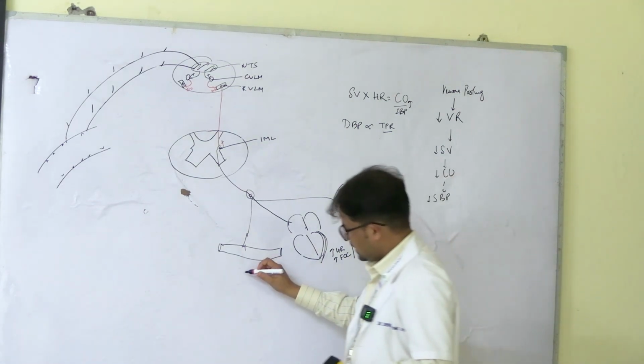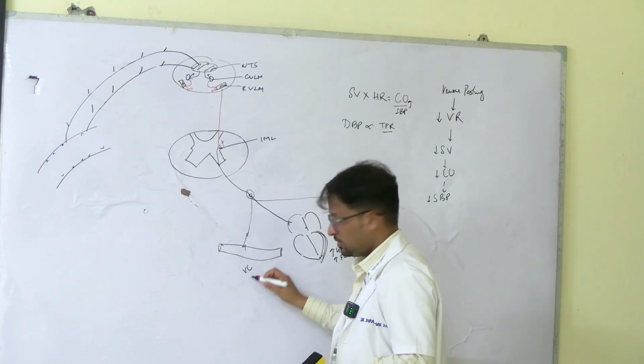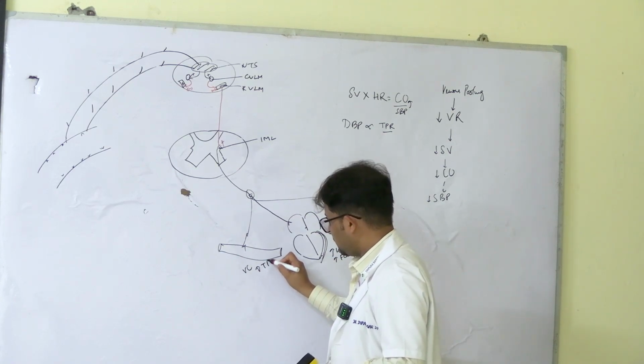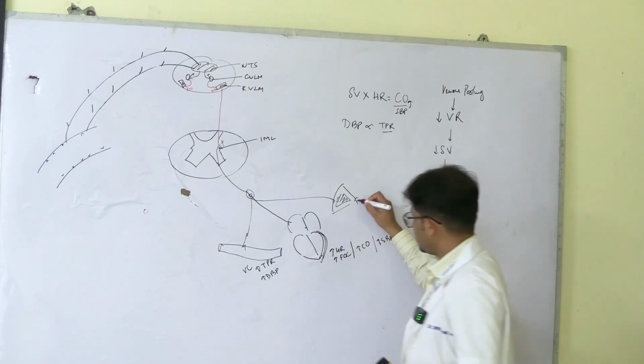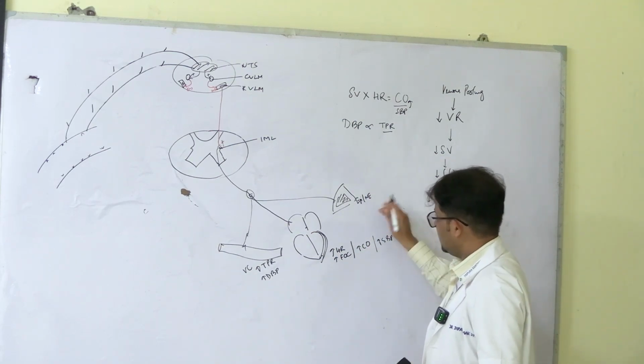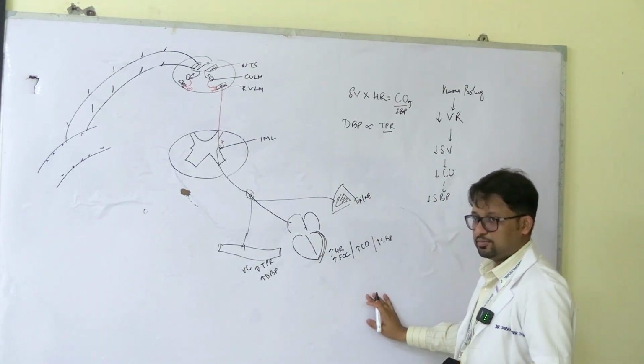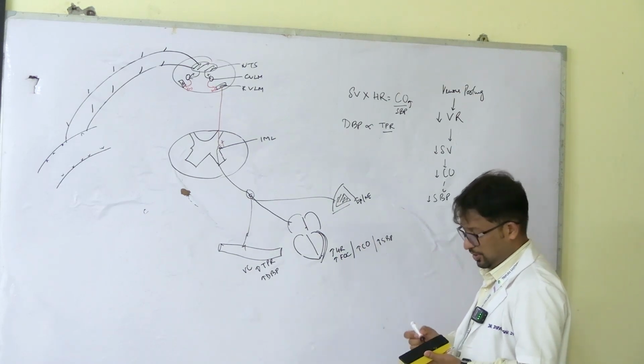What happens in the blood vessels? There is vasoconstriction. So there is increased TPR. So diastolic blood pressure also increases. From here what happens? Epinephrine and norepinephrine get released. They also have similar effects. So this is what happens in the body.